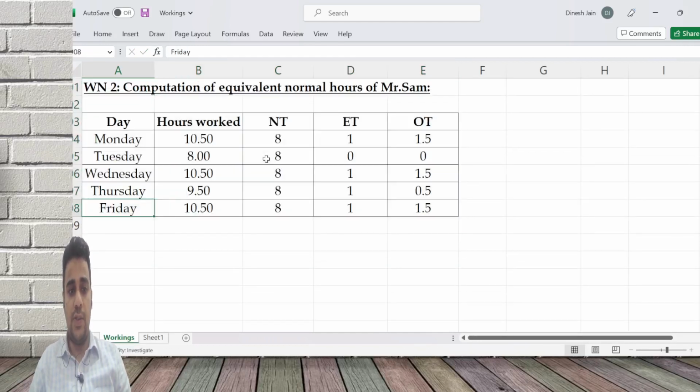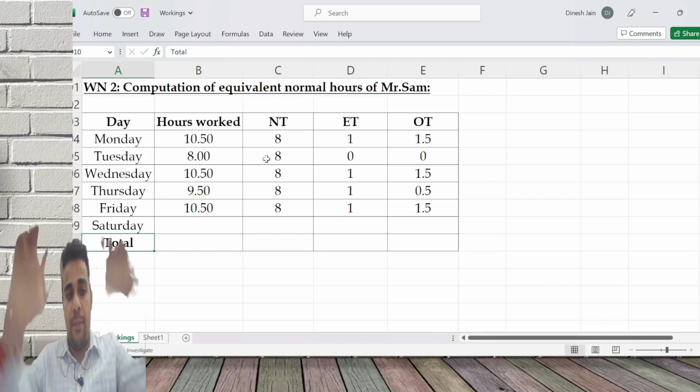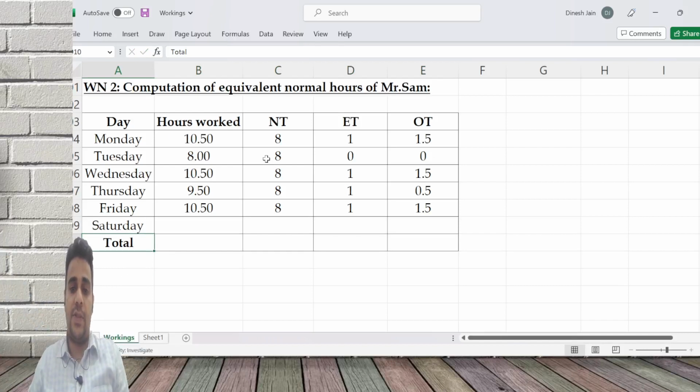He also worked on Saturday. Friday it's going to remain same. I'll explain that. From Monday to Friday, it's the same for Mr. Sam and Mr. Deep. Both the people worked similar.